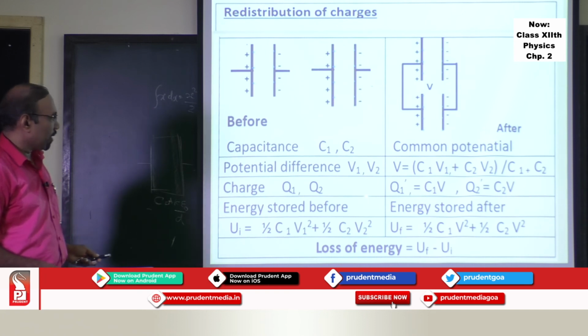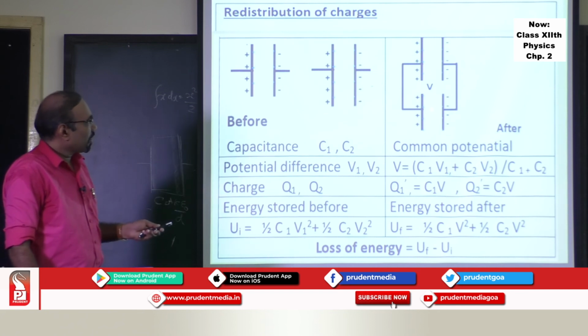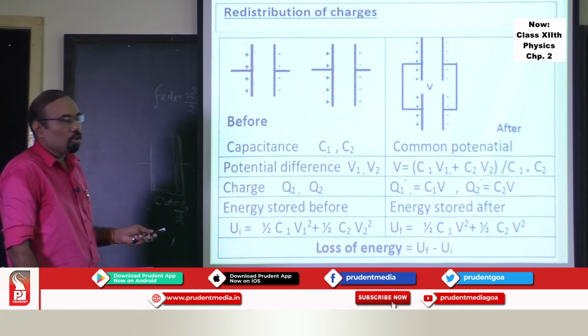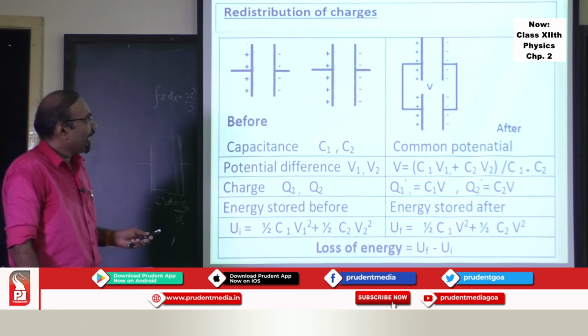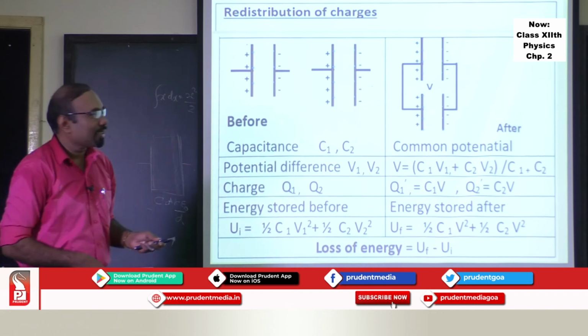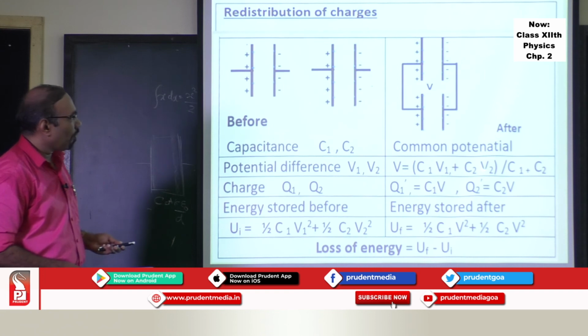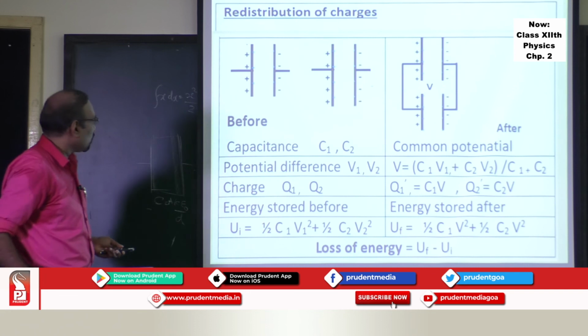Now, if these two capacitors are now connected in parallel this way, what will happen? One capacitor has more charge, another capacitor has less charge. Both these capacitors will exchange charge till common potential is attained. This common potential you can find out by using this formula, C1 V1 plus C2 V2 upon C1 plus C2.